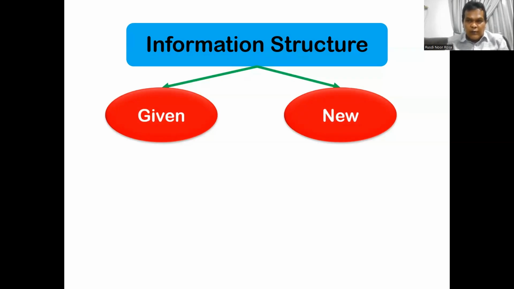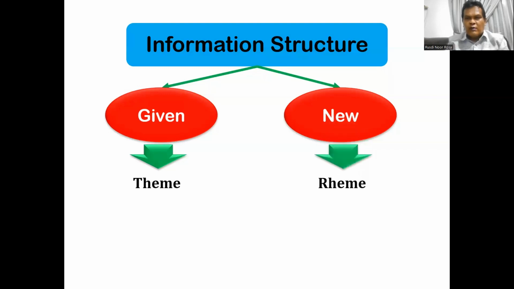Given information is the information which has been mentioned before. Meanwhile, new information is the information which has not been mentioned anywhere in a text before coming to that point. And given information is identical with the theme. So, theme contains given information.